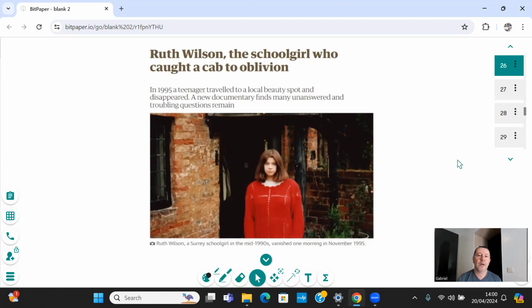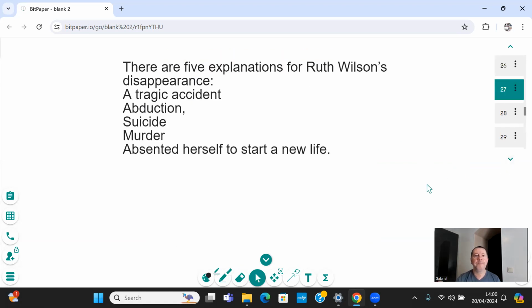So if you read this case, it's 5 minutes. This is a very short Wikipedia read, and you'll understand what I mean when you read the case, how messy her home life was, and the build-up to that day in November '95. And I think there's 5 possibilities.